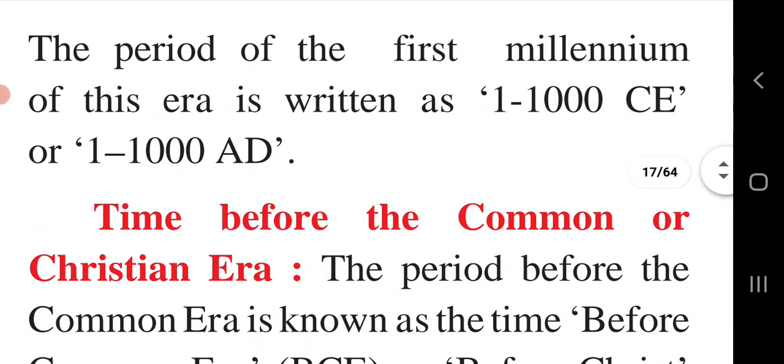The period of the first millennium of this era is written as when 1 millennium will be completed, means 10 centuries will be completed. So 1-1000 CE, that is 1000 Christian era. It means that we will come to know that the 10 centuries are past. Or we will say AD, that is Anno Domini.